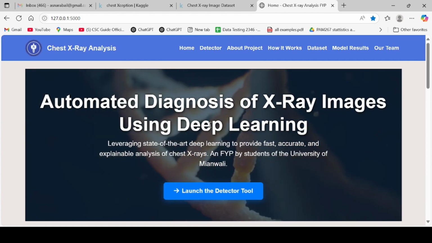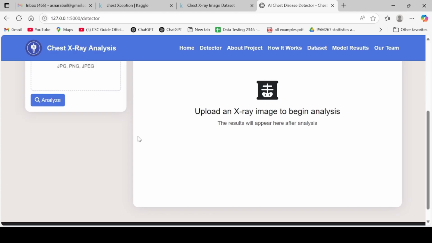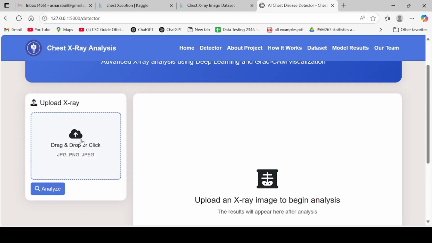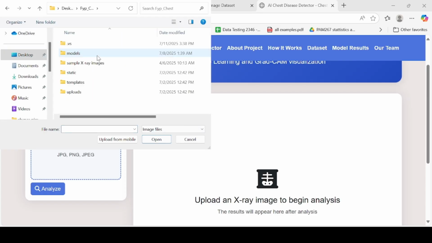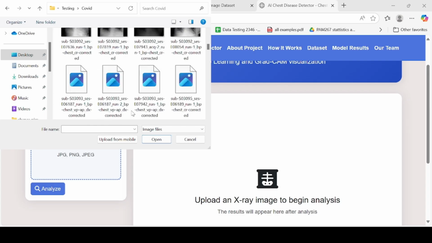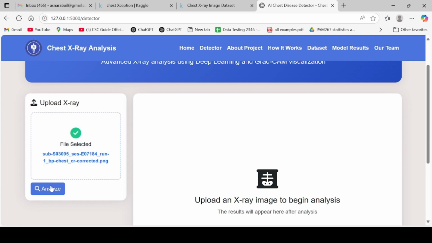When we move toward the detector page, we just upload the sample image. First we drag and drop or click the image. So this is the folder, and we just select a sample image. Let's see COVID-19. We select this one, open, and we analyze the image.